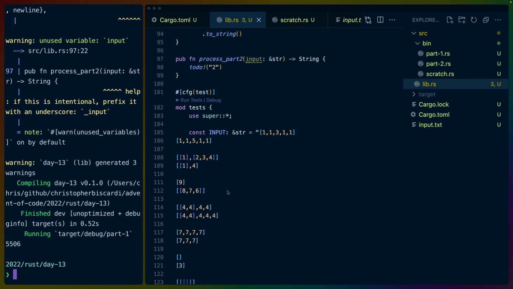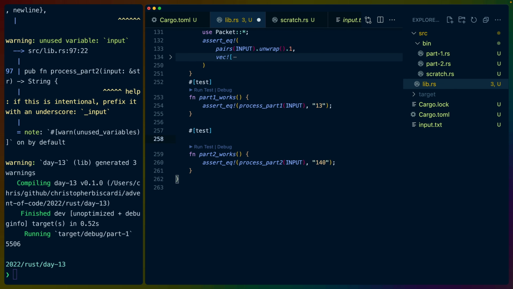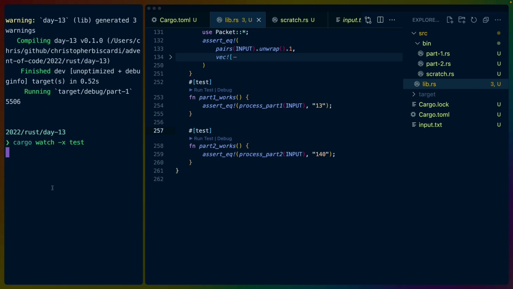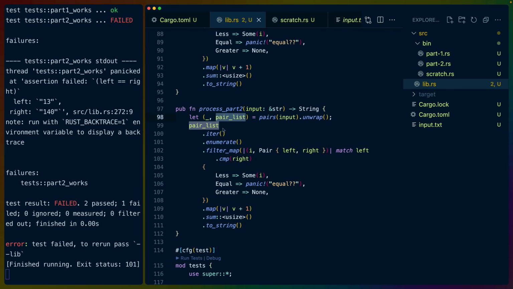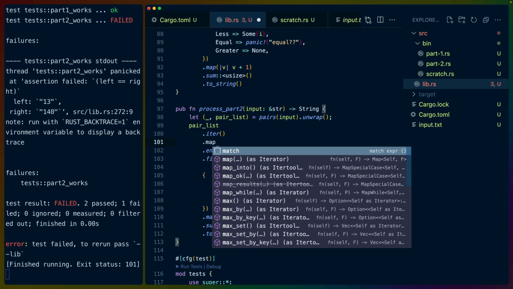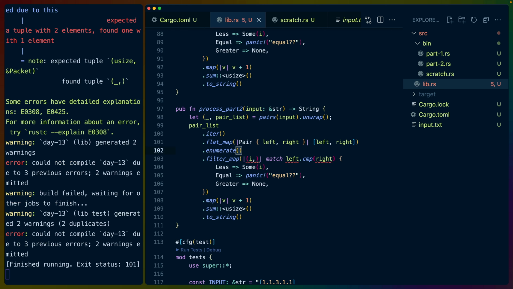So this should be, if everything works out for us, pretty simple. We do need to start running this test. Let's do a watch test here. Take the same code that we just had. Now we parsed these pairs. We do need to map over these in a different way. So we'll iter, we'll dot map, we'll destructure the pairs, and I'm going to flat map this and return an array, which will iterate over them. We don't need to do this comparison anymore.